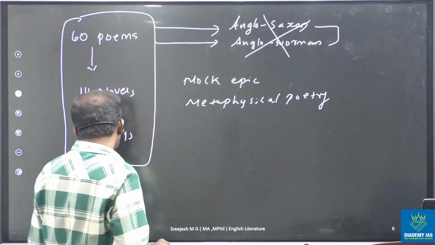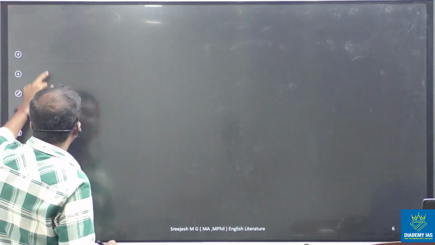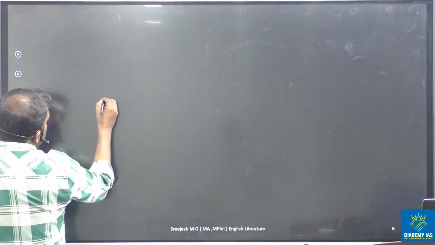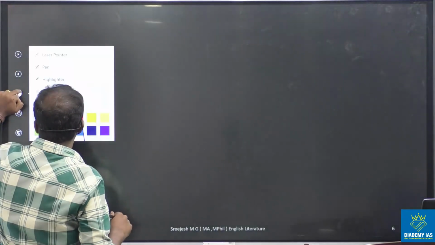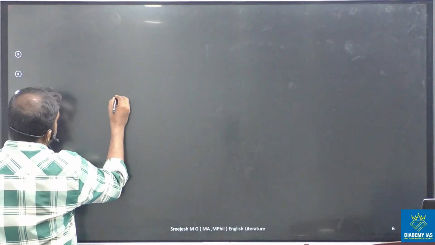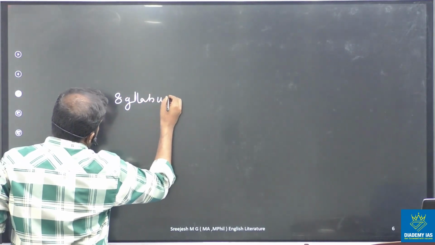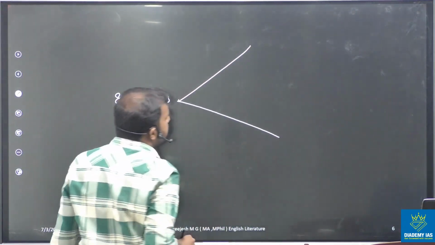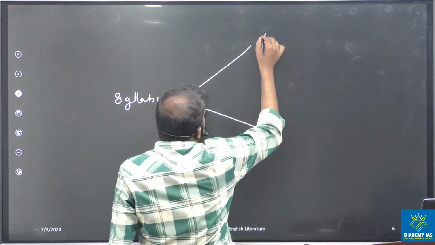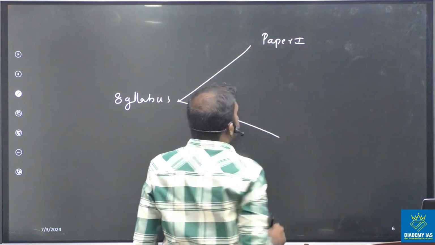So in the UPSC syllabus we can see two divisions, and we can easily understand the division of the syllabus. We can divide it into two.